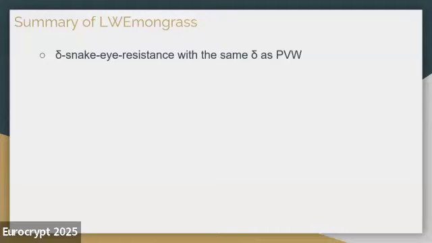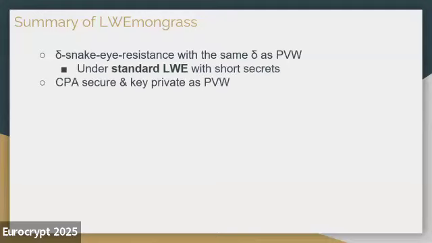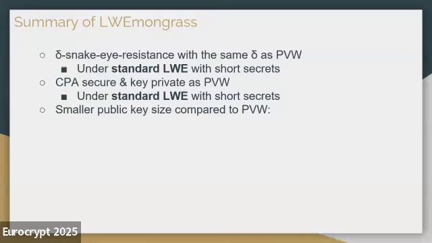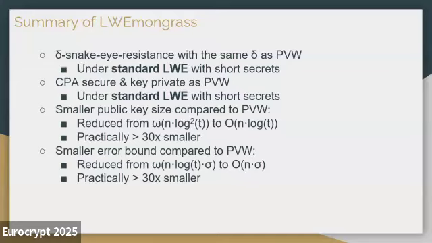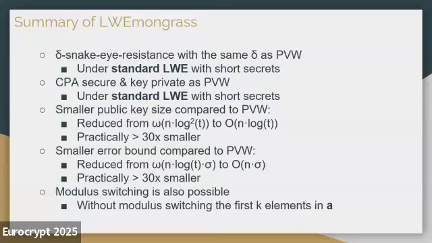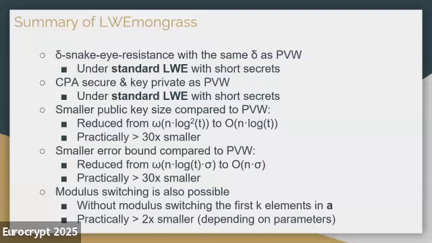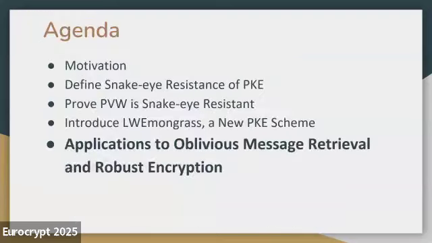And here is a short summary for lemongrass. We proved the snake eye resistant property and also the CPA security and key privacy for lemongrass, all under the standard LWE assumption with the short secret distribution. And then efficiency-wise, we have a smaller public key size and a smaller error bound compared to PVW. And then we are also able to do modulus switching for lemongrass, which will, in practice, give us a 2 times smaller ciphertext, depending on your parameter choice.